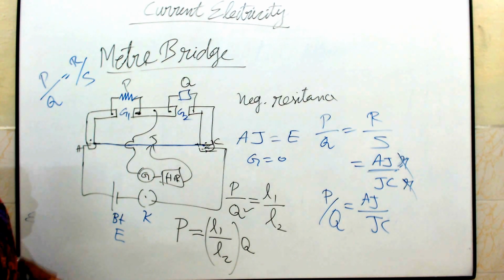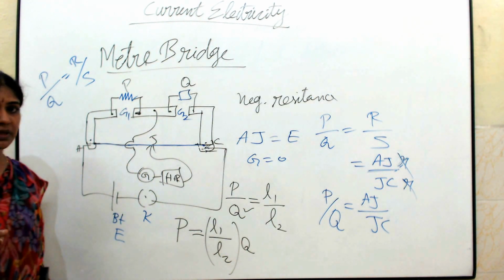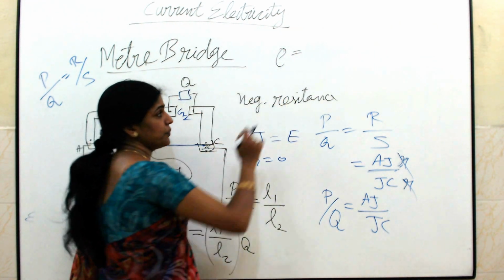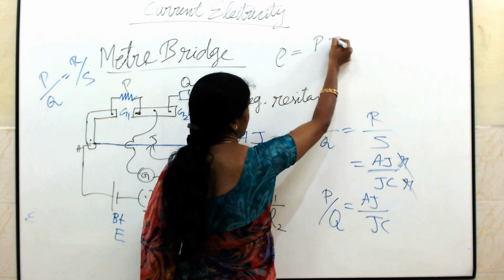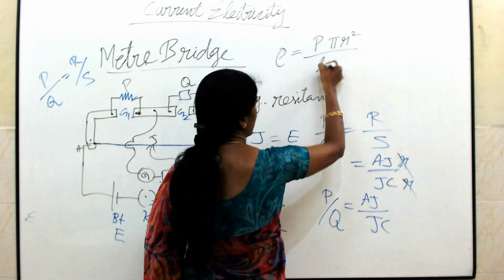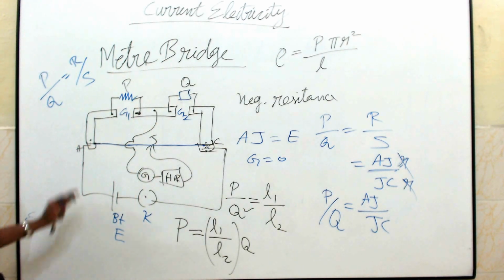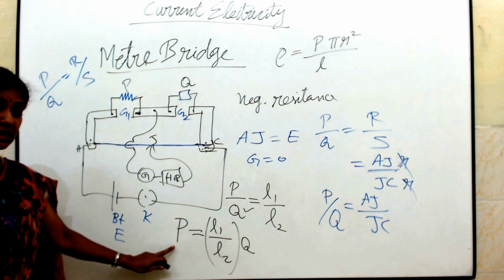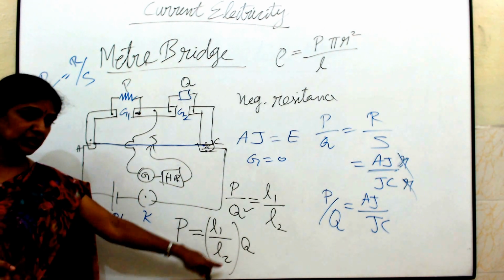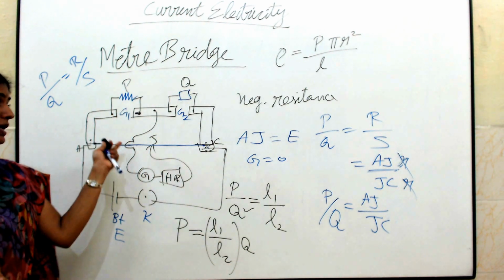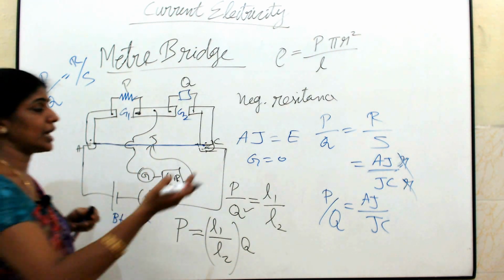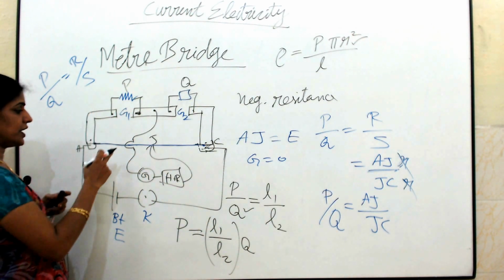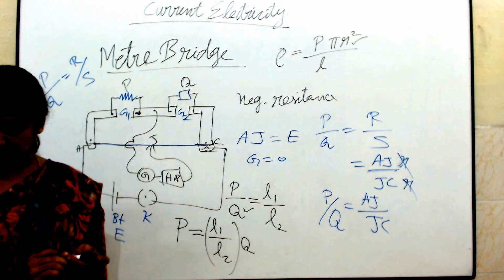Here it is. Now, I can also find out the specific resistance of this given wire. What is the formula for that? Symbol for specific resistance is rho. Rho equal to P pi r square by L, where L is the length of the meter bridge wire, L equal to 1 meter. P is the resistance of the given wire, that one we are going to calculate using this formula. And pi is a constant value, r is the radius of the given wire, that you are going to calculate using your screw gauge. So, by substituting all these values, I can also find out the specific resistance of the given wire.